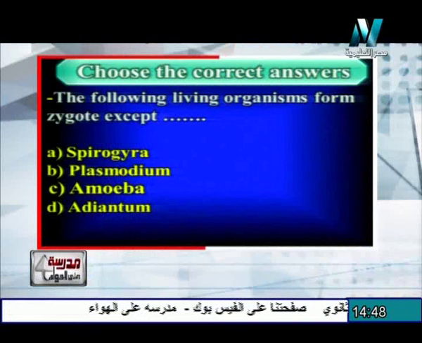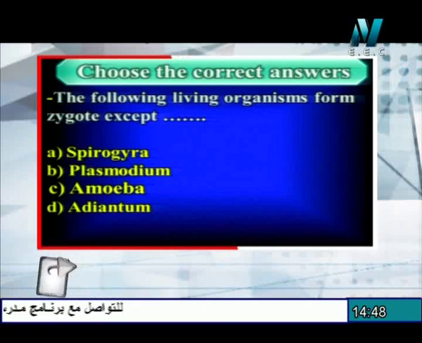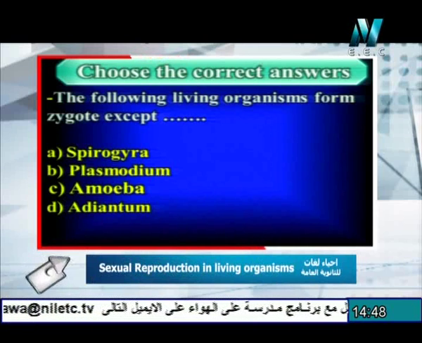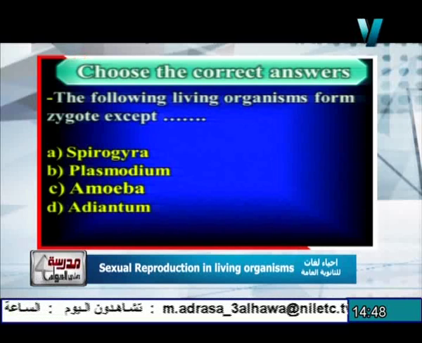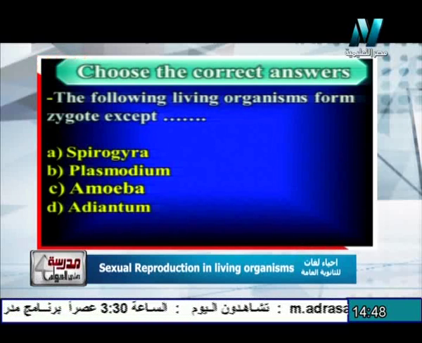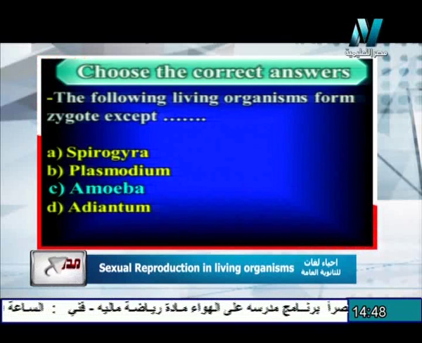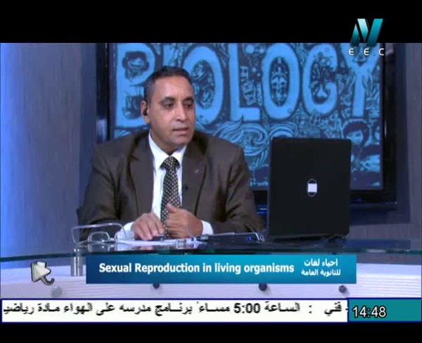The next question. The following living organisms form zygote except: Spirogyra forms zygospore; the Plasmodium, which causes malaria, forms zygote and changes into ookinete, if you remember. The Adiantum also forms zygote due to the fusion of the ciliated sperms and the egg cell inside the archegonia. But in the case of the amoeba, no zygote is formed. The next question.